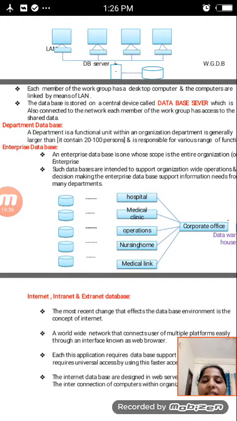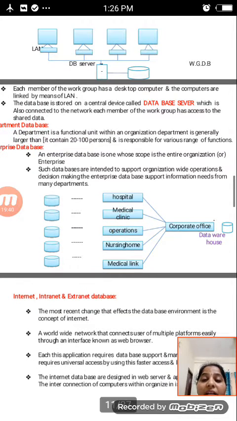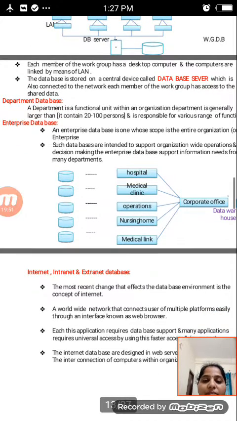A department is a functional unit within an organization. A department is generally larger than a work group. It contains 20 to 100 people and is responsible for a wide range of functions. And then next, the enterprise database.